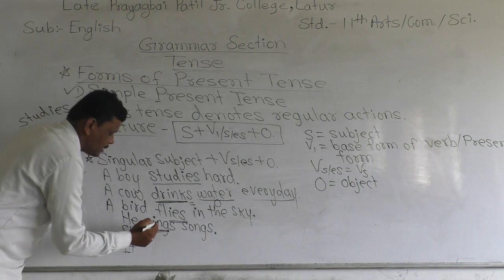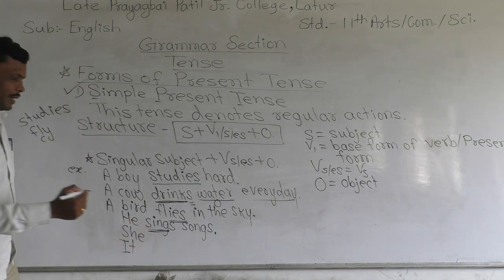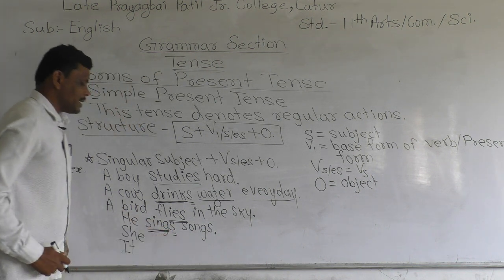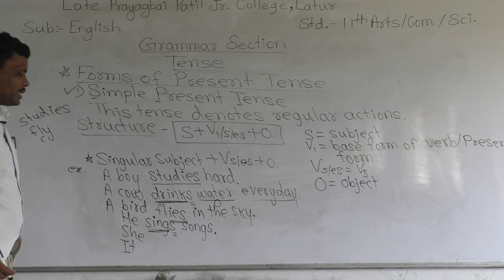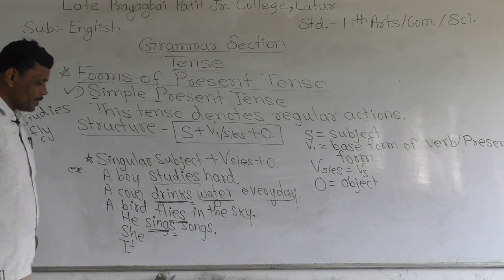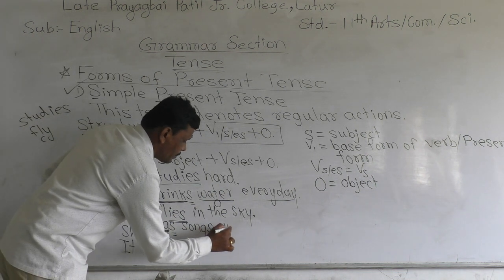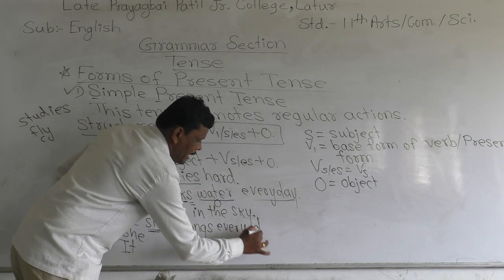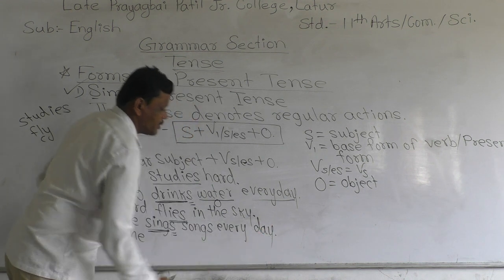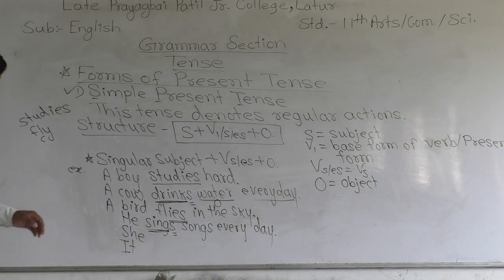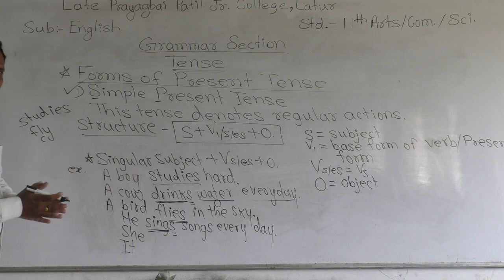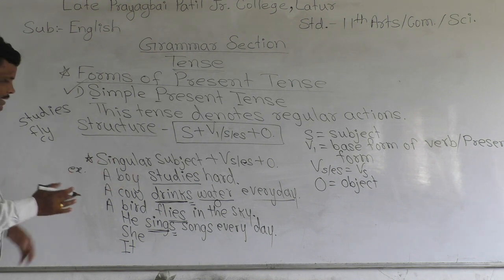Sing is a base verb, and only s is added to this base verb to make the s form. He sings songs every day. Yes, he sings songs every day. This is an example of simple present tense.